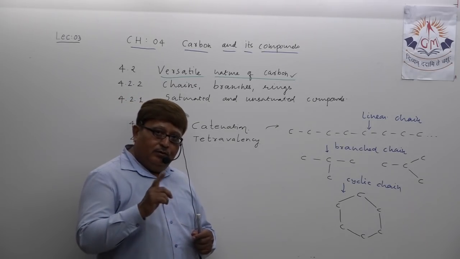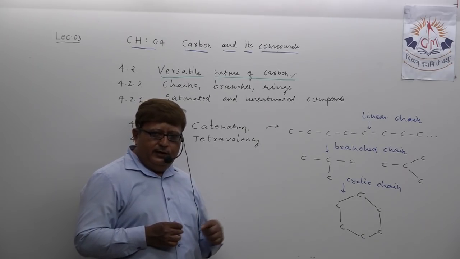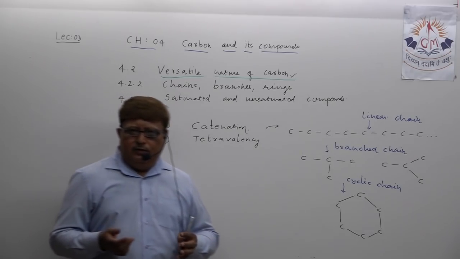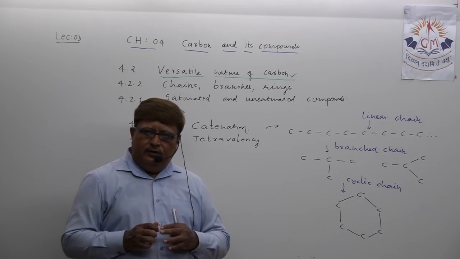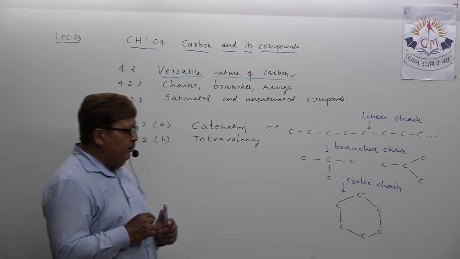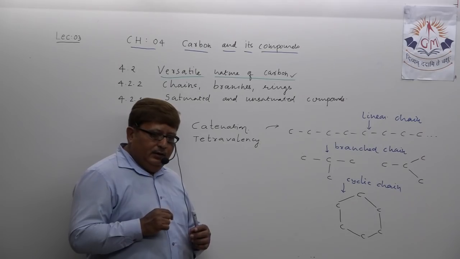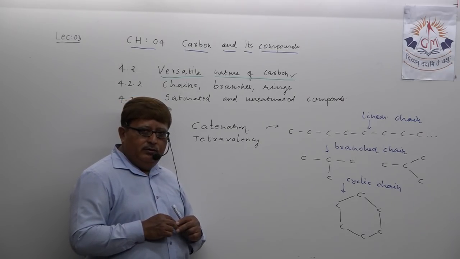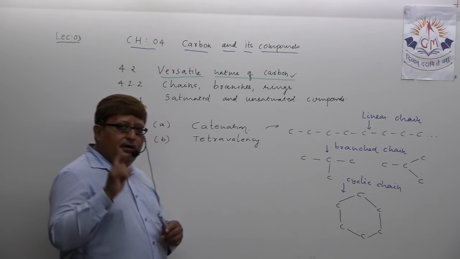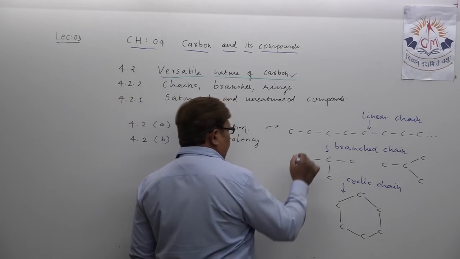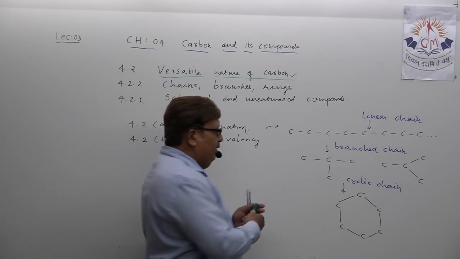Property of catenation. Not only that, just forming such chains no doubt gives rise to so many carbon compounds existing in nature, but at the same time it is also observed that in all these carbon atom chains, may be linear, branched or cyclic, there are also double or triple covalent bonds. Try to understand, my dear student.